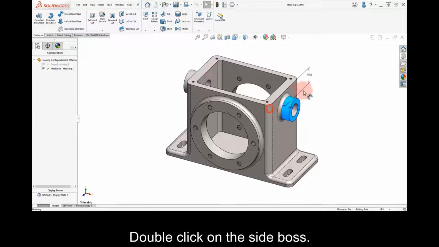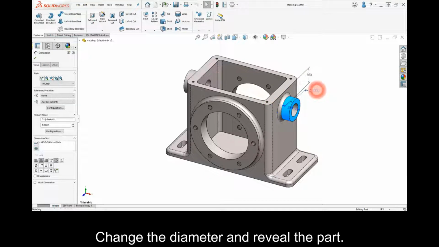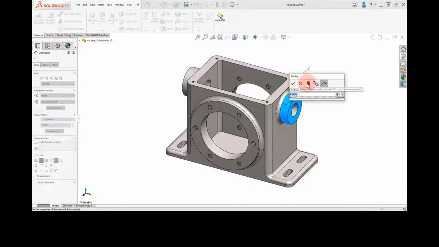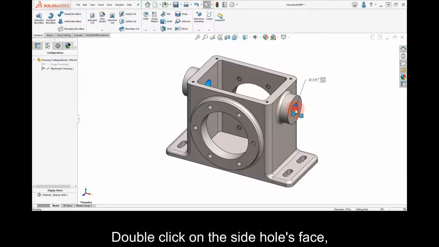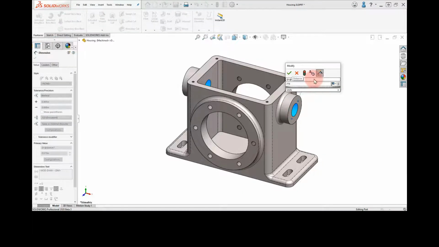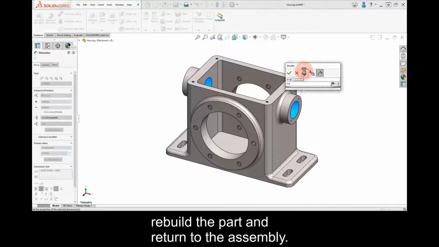Double-click on the side boss, change the diameter, and rebuild the part. Double-click on the side hole's face, change the diameter, rebuild the part, and return to the assembly.